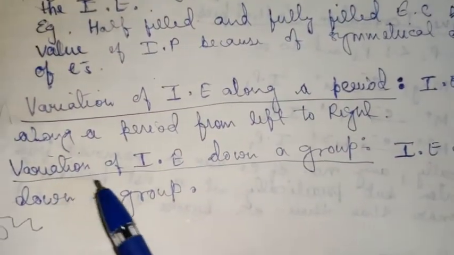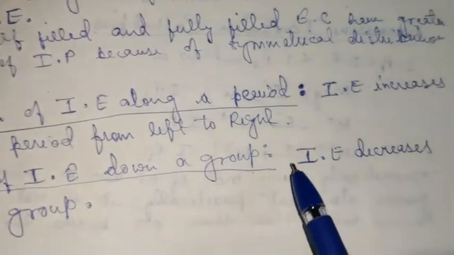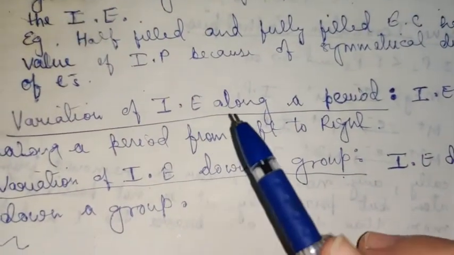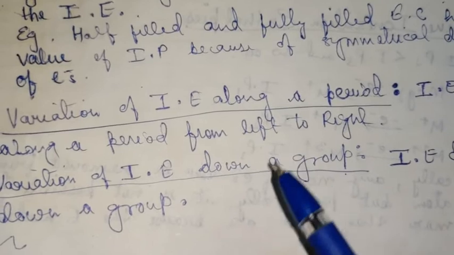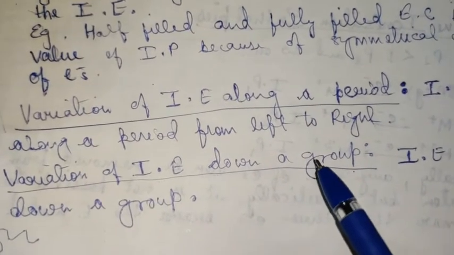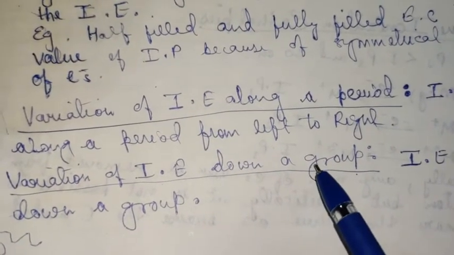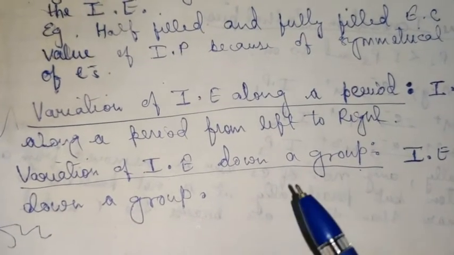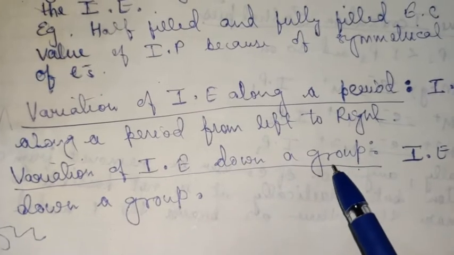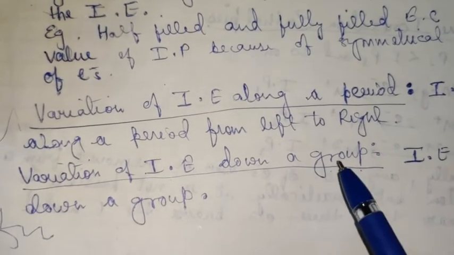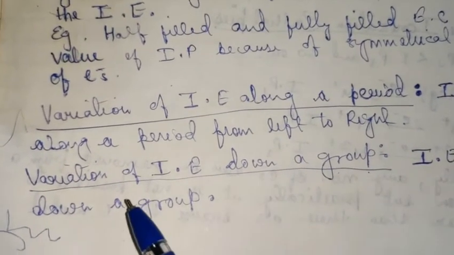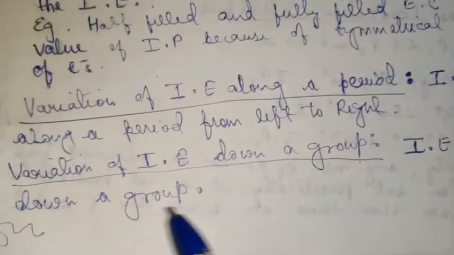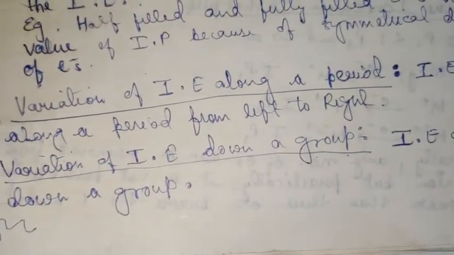Now variation of ionization enthalpy down a group. If you remember, atomic radii increases down a group. As I told you, in the case of lithium and sodium, they are present in the same group, but sodium is present below lithium and the atomic radii of sodium is more than that of lithium. So removing an electron from sodium will be easy in comparison to lithium. So what happens? Ionization enthalpy decreases down a group. The energy required will be less.